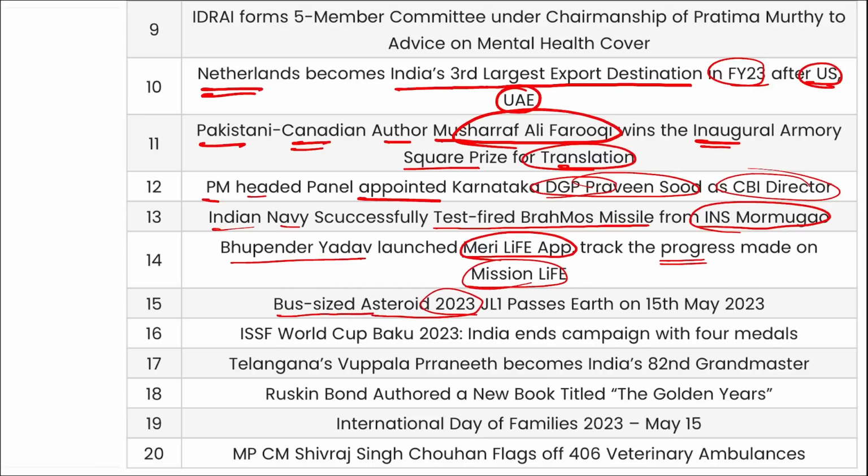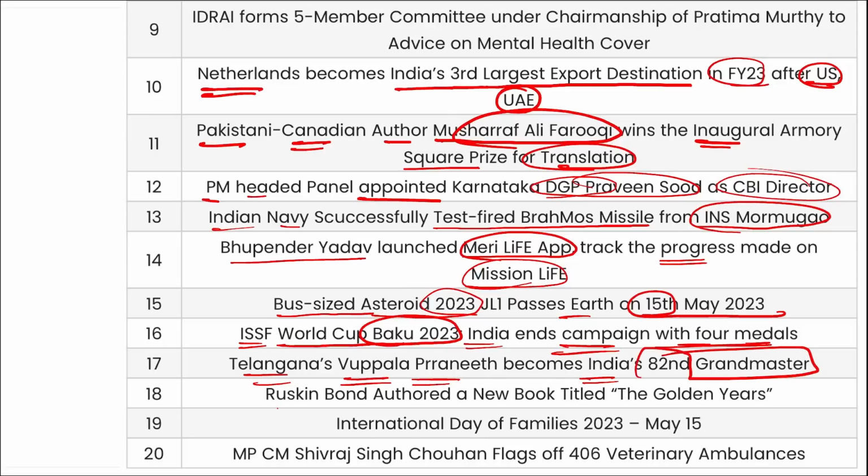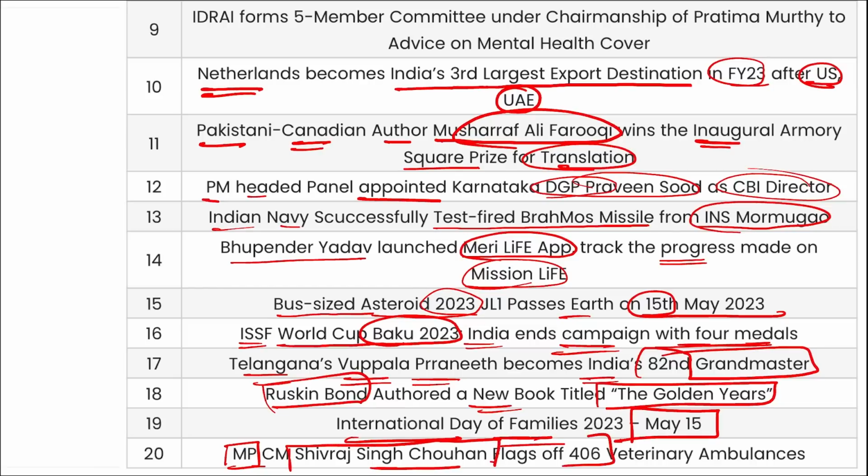Bus-sized asteroid JL1 passes the Earth on 15th of May 2023. ISSF World Cup Baku 2023 was held and India ended the campaign with 4 medals. Telangana's Uppala Praneeth became India's 82nd Grandmaster. Ruskin Bond authored a new book titled The Golden Years. International Day of Families was held on 15th of May and Chief Minister of Madhya Pradesh Shivraj Singh Chauhan flagged off 406 veterinary ambulances. So these were your important current affairs for the day, friends.